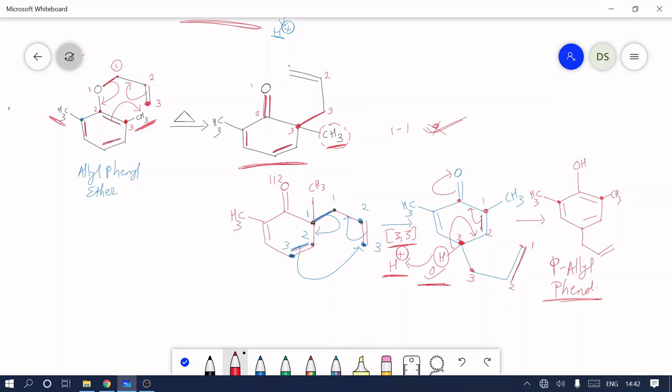So when our starting material converts into product in the first step, it is not an aromatic ring, and the ring does not convert further into aromatic. So for formation of a stable ring, it undergoes a further Claisen rearrangement. After the conversion of the Claisen product, the third carbon has the hydrogen, and this hydrogen is removed, the ring regains its aromaticity, and we get para allyl phenol.